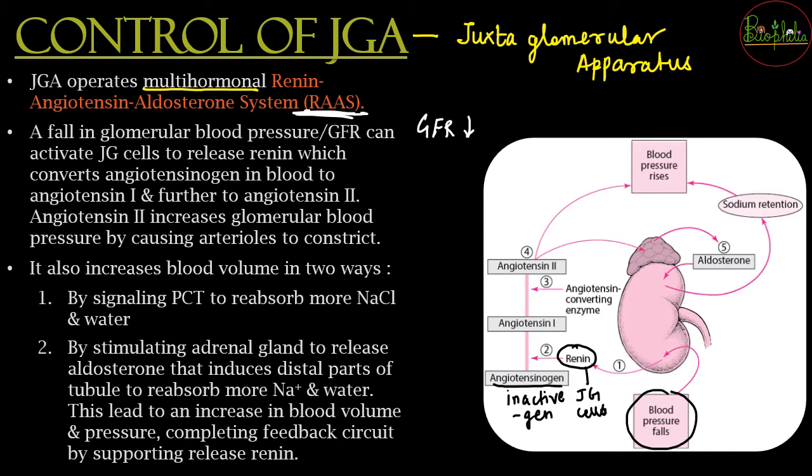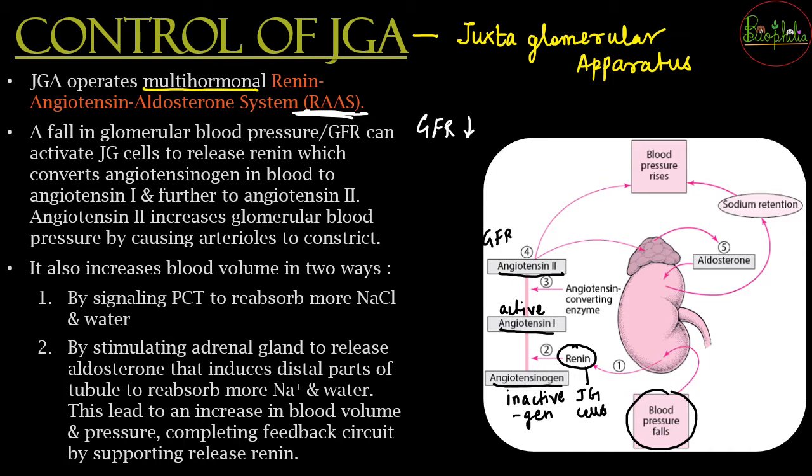So this is an inactive form, and this inactive form is converted into the active form, that is angiotensin 1. And once angiotensin 1 is formed, it is going to react with the catalyst, that enzyme, the angiotensin converting enzyme, to form angiotensin 2. As angiotensin 2 is formed, what is going to happen?